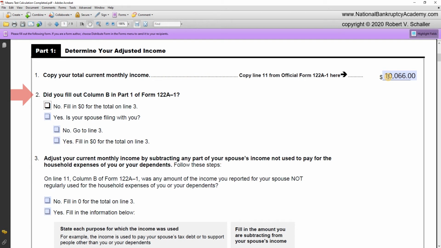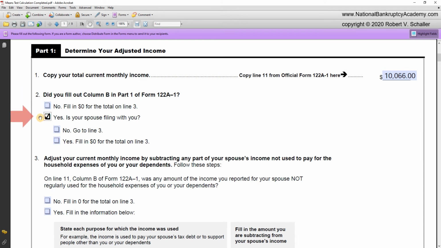Moving on to line 2, it says, did you fill out column B in Part 1 of Form 122A-1? And if you remember, column B is the spouse. And yes, we did, in fact, do that for Official Form 122A-1. In that form, we did include Martha Washington's income in column B. So we would check the box, yes.